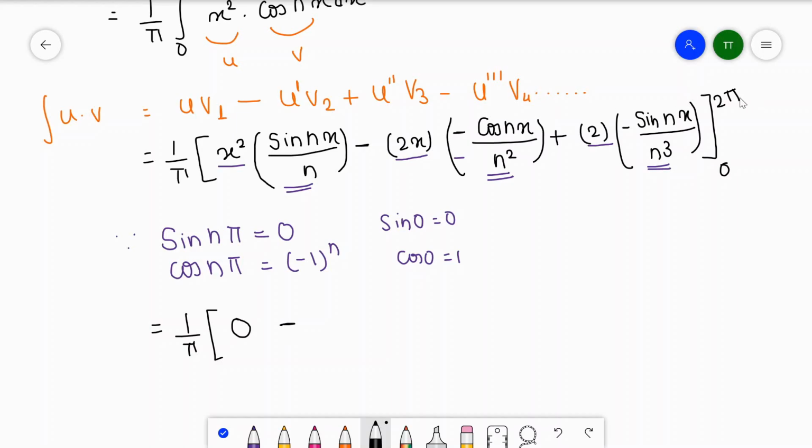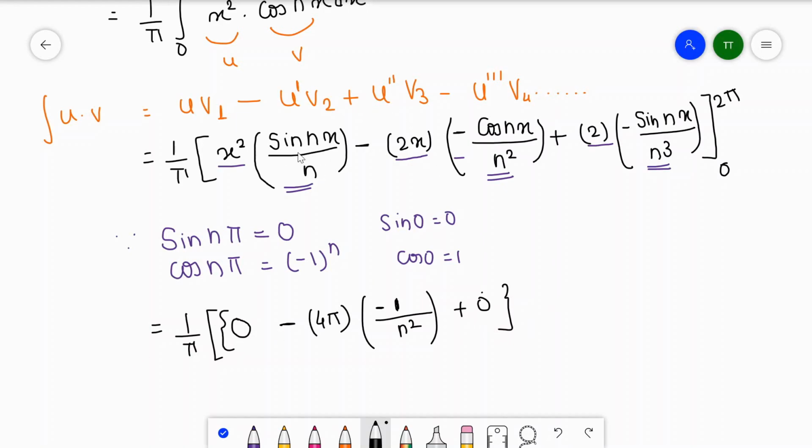What about the second term? We write 2x, and putting x equal to 2 pi gives 4 pi. In the part with cos nx, cos 2n pi means an even number, which gives plus 1. Why do we write minus? Because the negative sign is already in the bracket. So this value gives minus 1 upon n square. In the last term again we get sine 2n pi, which will be 0. So this is your upper limit.